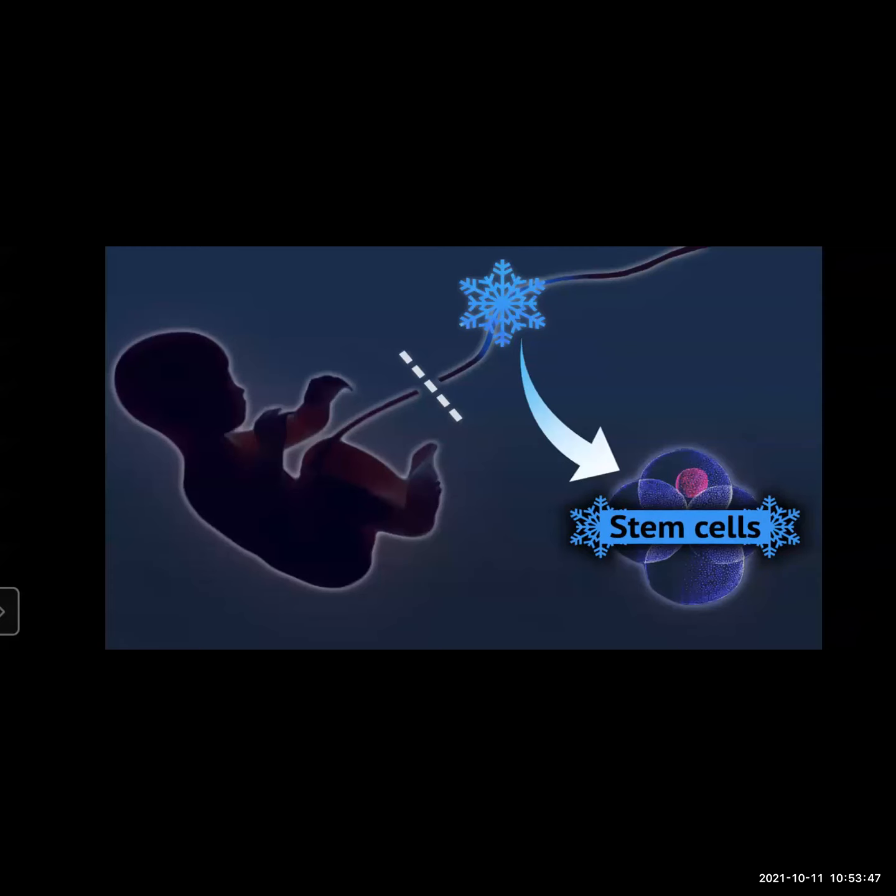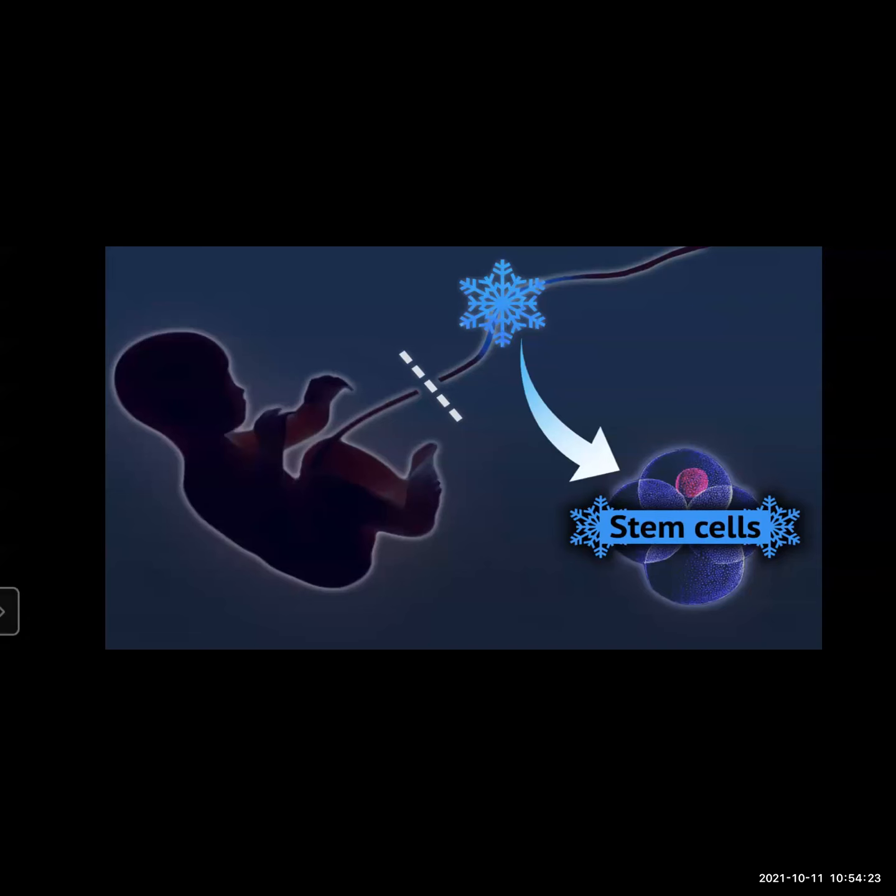The stem cells are present in the umbilical cord, by which the fetus is joined to the uterus of the mother. Okay, where is the stem cell? It is present in the umbilical cord. Where is this cord? It is the connection between the fetus and the uterus of the mother. So here you can see the stem cells are present.